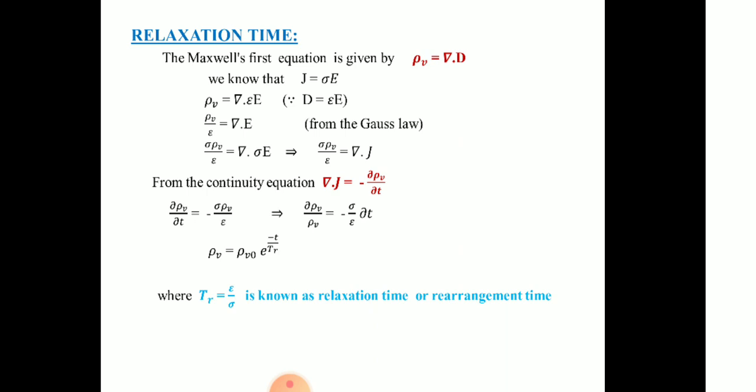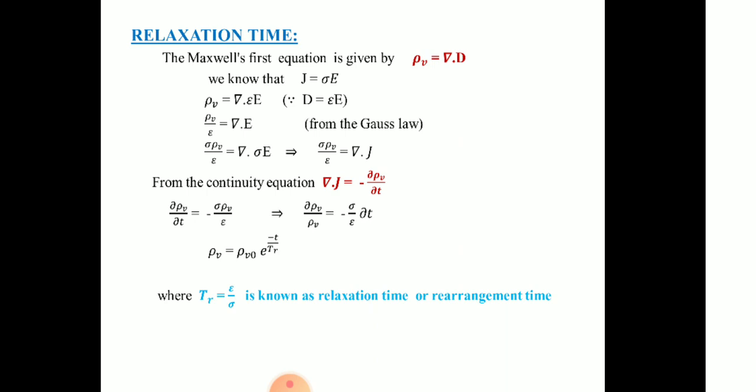This is a homogeneous linear ordinary differential equation. By separating variables in the equation, we get this one.